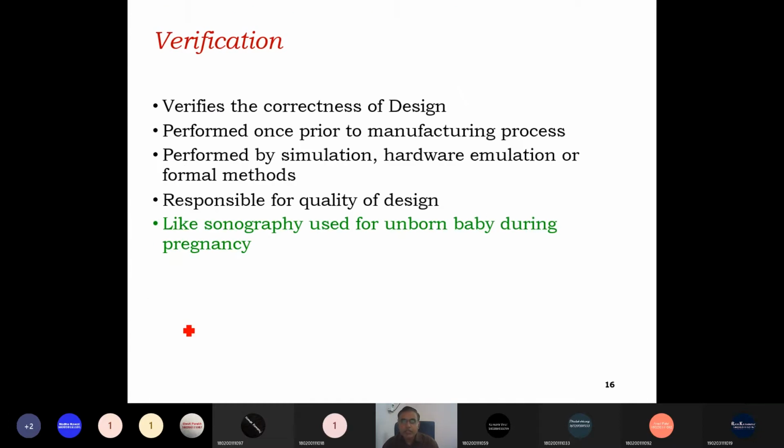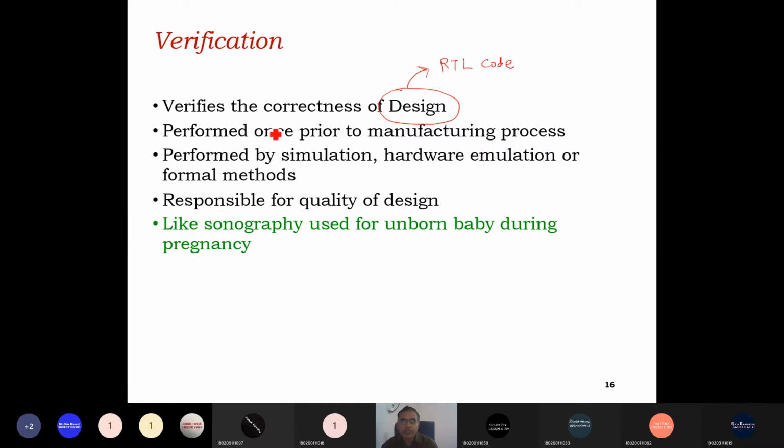Try to understand each one by one. Verification verifies the correctness of the design, right? It is still not implemented on a chip. It's still designed in terms of RTL code, right?